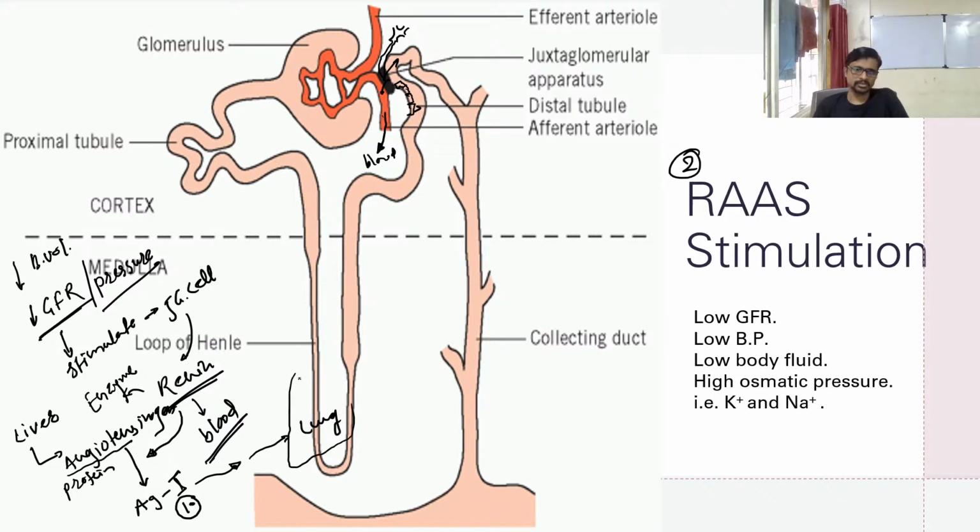When they enter into the lung, okay, this is the lung, they come out of the lung as angiotensin 2. It is a peptide made up of 8 amino acids, an octapeptide. So in the lung there is one enzyme, ACE, angiotensin converting enzyme.